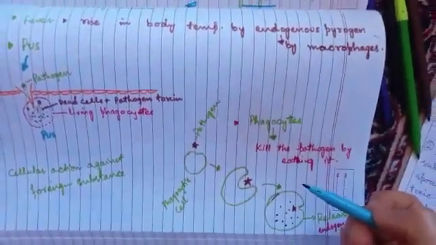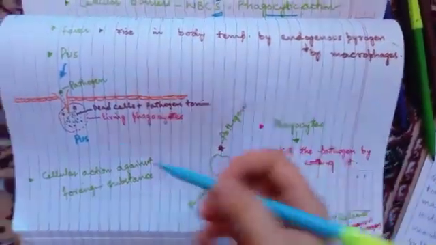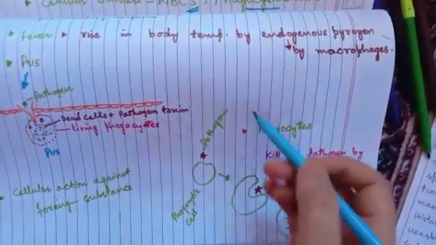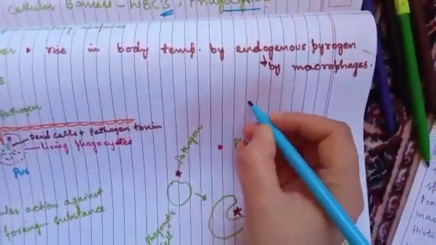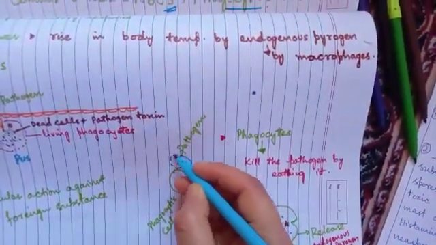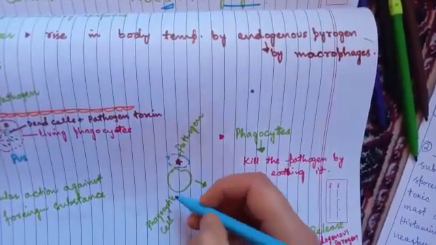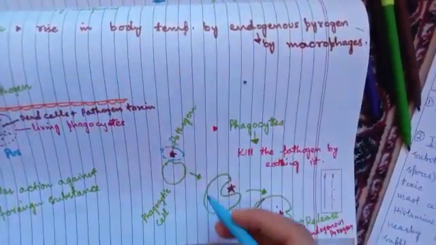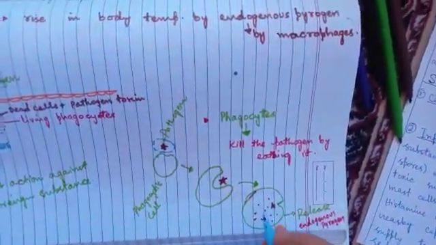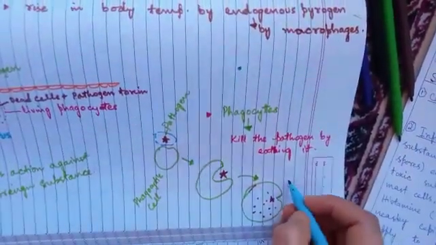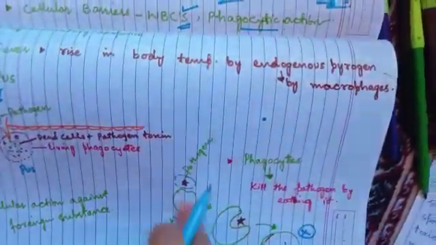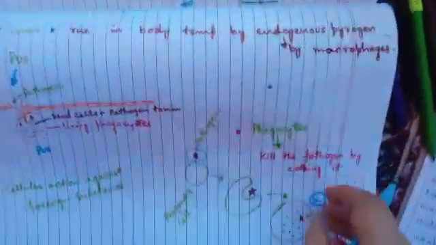When any pathogen enters our body, for example, this is the pathogen, it enters our body, these phagocytes surround it. What does this phagocytic cell do? It surrounds this pathogen, engulfs it and degrades it. It digests it so that it cannot affect our body. That is the function of the phagocytic cells and WBCs.